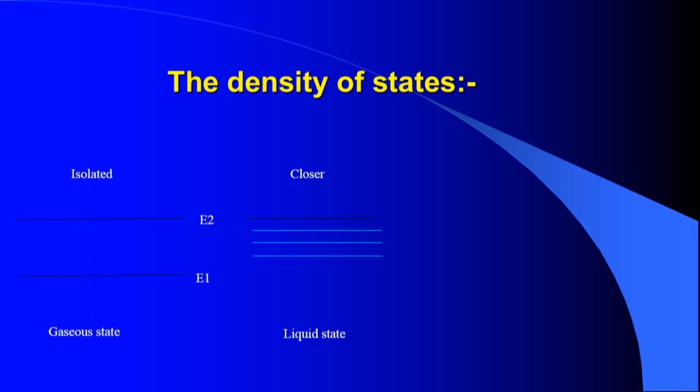So next, for the case of the solid state. In the solid state, every atom is arranged in a closed manner and bonded with the nearby atoms.